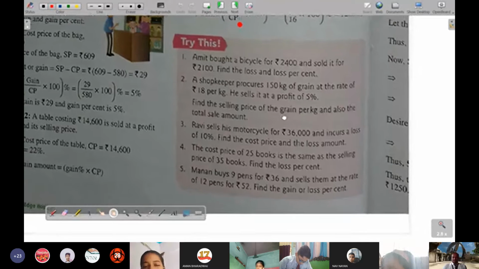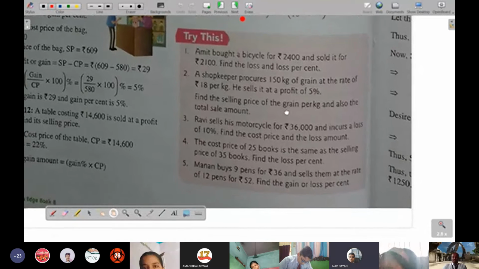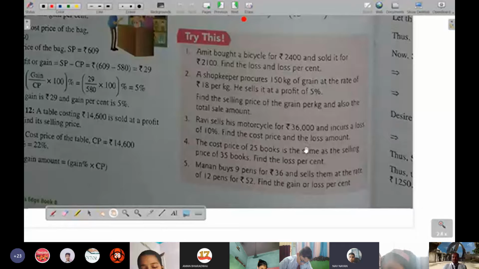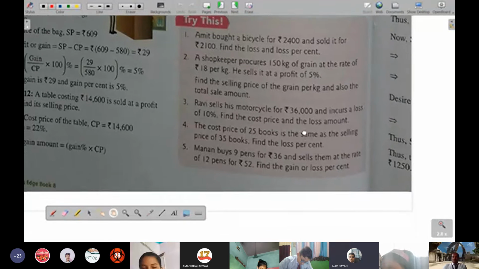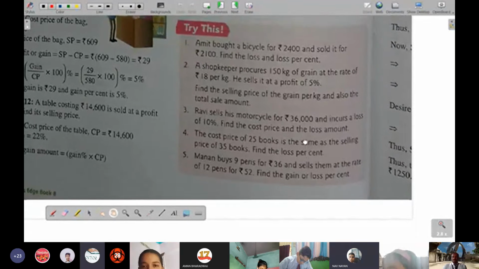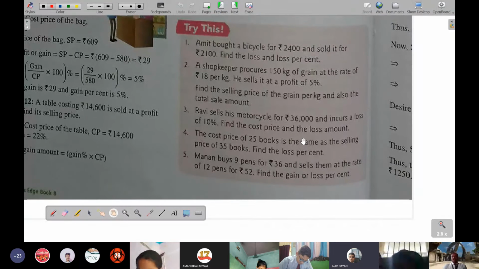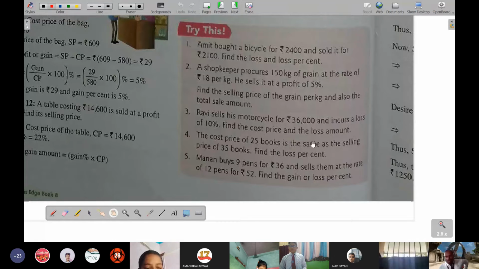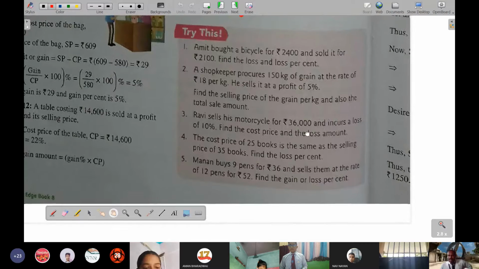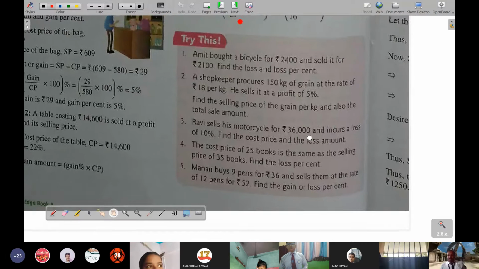Yes, sir. Then matching, Naveen. Yes, sir, this matched, sir. Okay, which did not match then? Sir, this number 3 did not match, sir. Okay, Ravi sells his motorcycle for rupees 36,000 and incurs a loss of 10%. Find the cost price and loss. So just see, this is the selling price and a 10% loss.